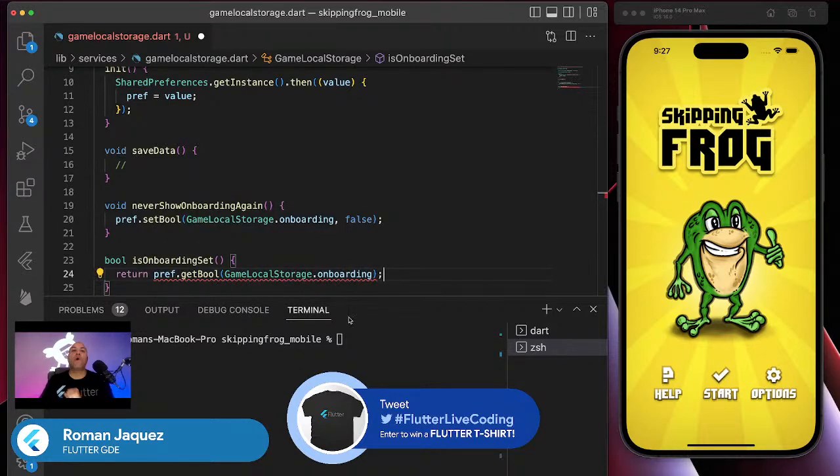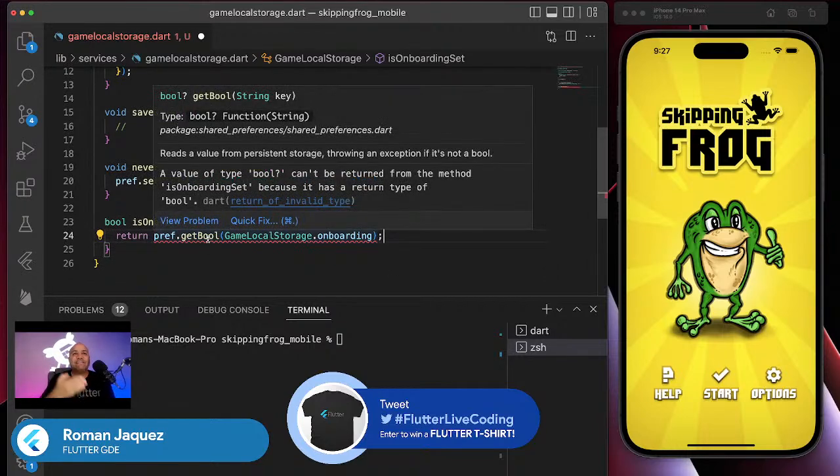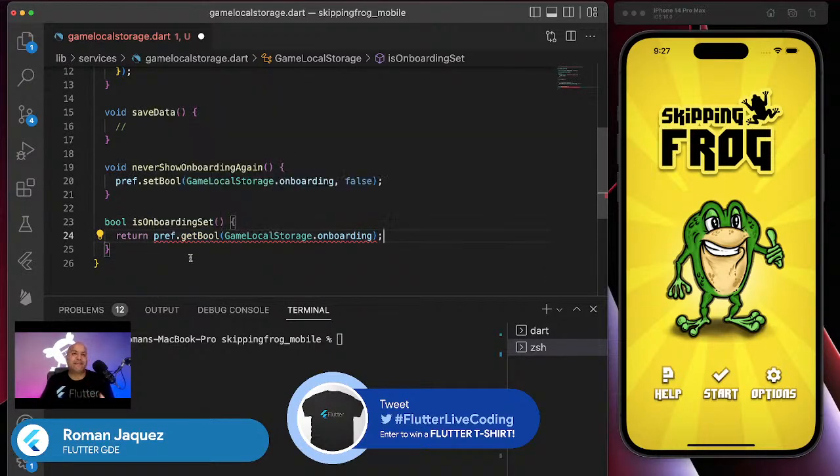But you see why it's failing? Let me show you why. Because it is a nullable. It says you need to return a nullable out of this. You can do that if you just want to return a nullable, but the first time, it's going to be null. I don't want to be dealing with checking whether it's null outside of this application. I just want to know: am I set or not? Did I set this value, yes or no?